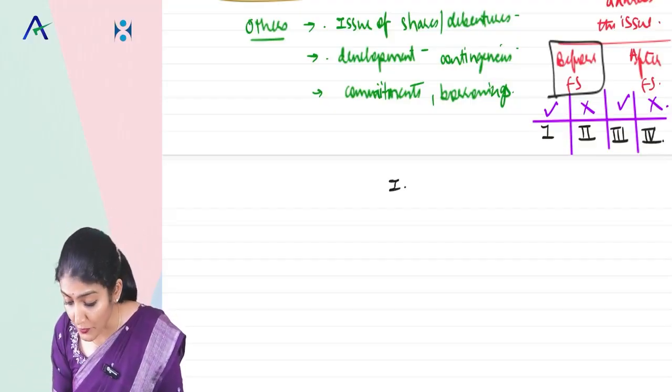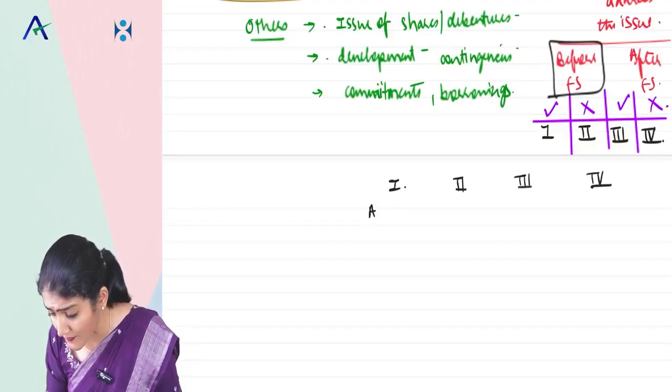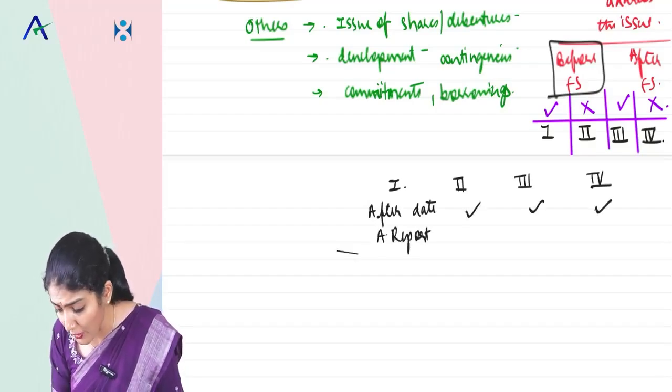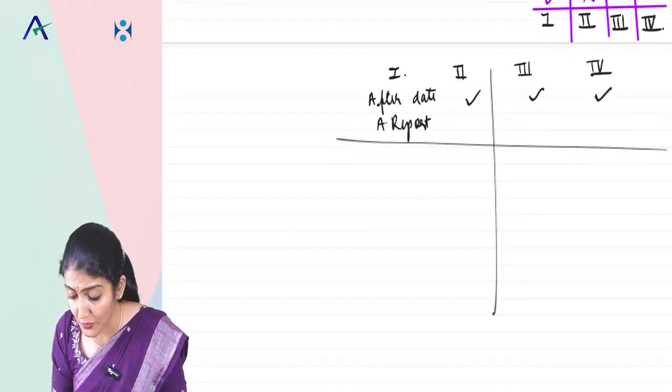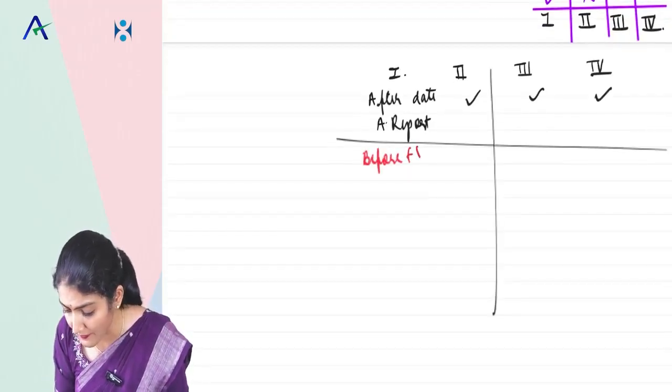Right? What is situation 1, everyone? Obviously, the first point for all the 4 situations is it has to be after the date of the auditor's report. Then in situations 1 and 2, it is before the financial statements are issued.